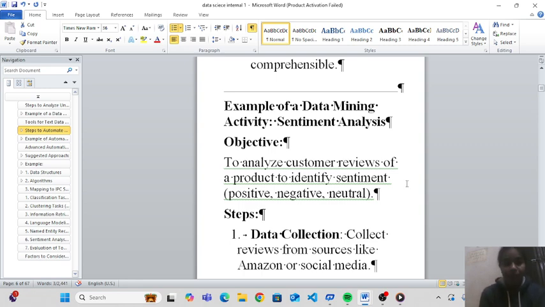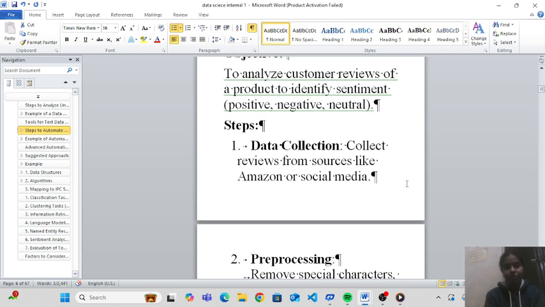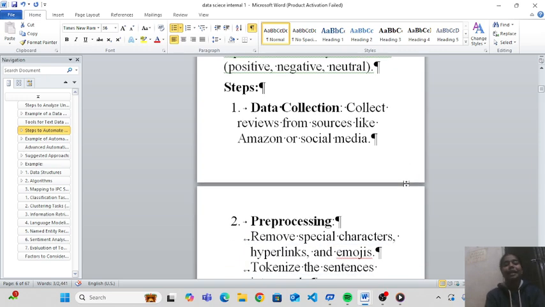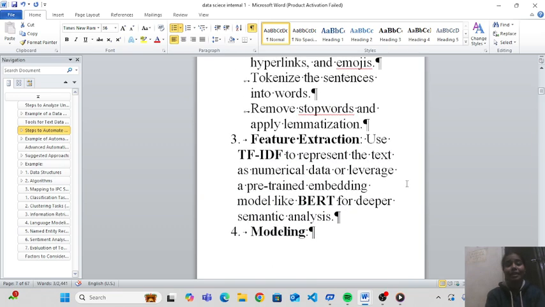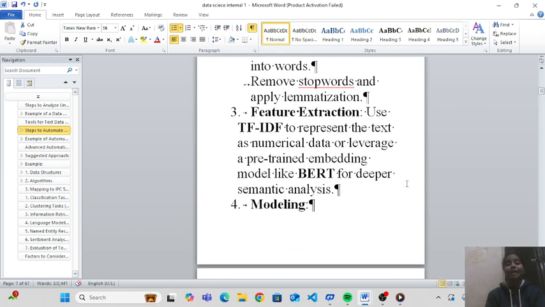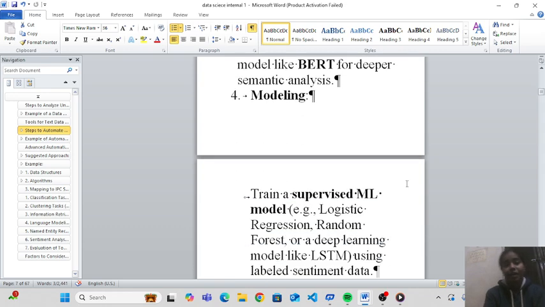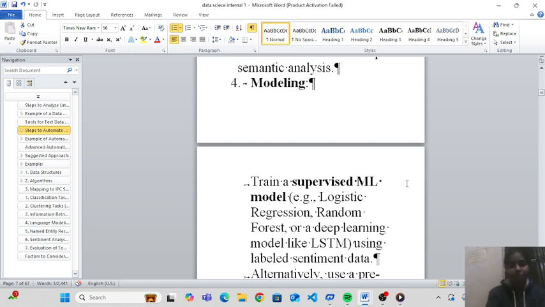The objective is to analyze customer reviews of a product to identify sentiment: positive, negative, neutral. Steps are data collection, pre-processing, feature extraction: TF-IDF to represent the text as numerical data, or leverage a pre-trained embedding model like BERT for deeper semantic analysis. Okay. Now fourth is modeling.